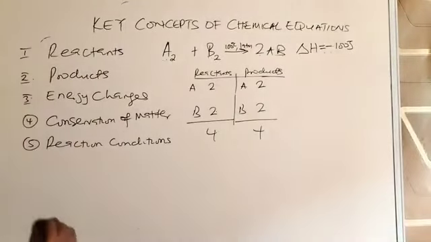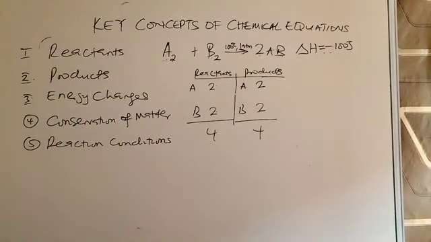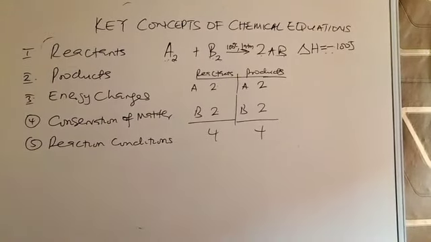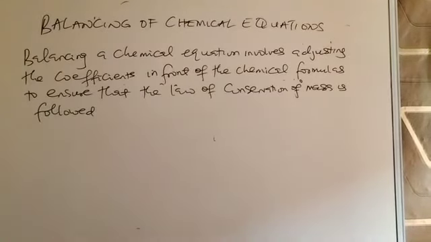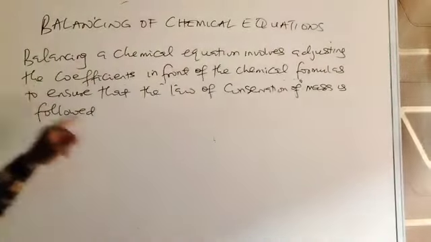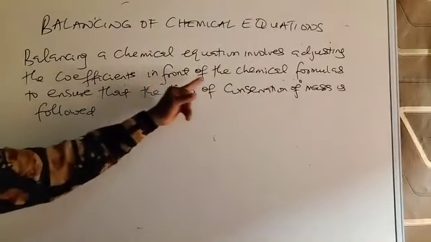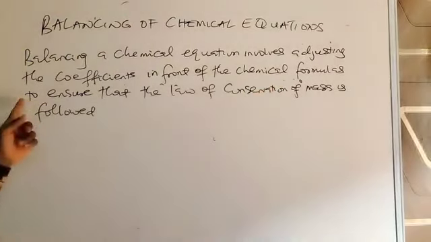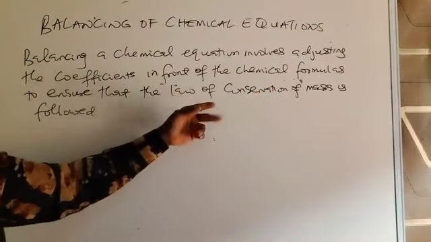So having done that, the next thing we're going to do now is the balancing of chemical equations. We're going to learn what is meant by a balanced equation and how to balance chemical equations. So look at the board, balancing of chemical equation. Balancing the chemical equation involves adjusting the coefficients in front of the chemical formulas to ensure that the law of conservation